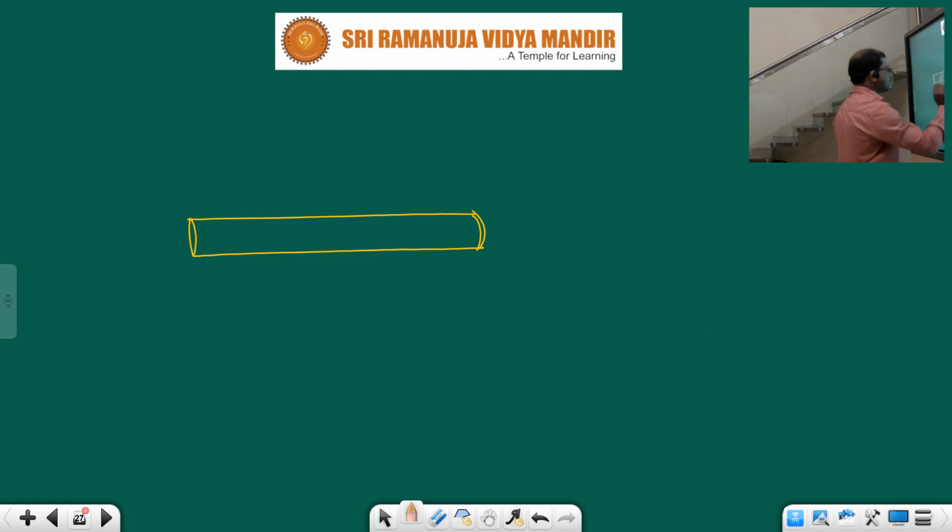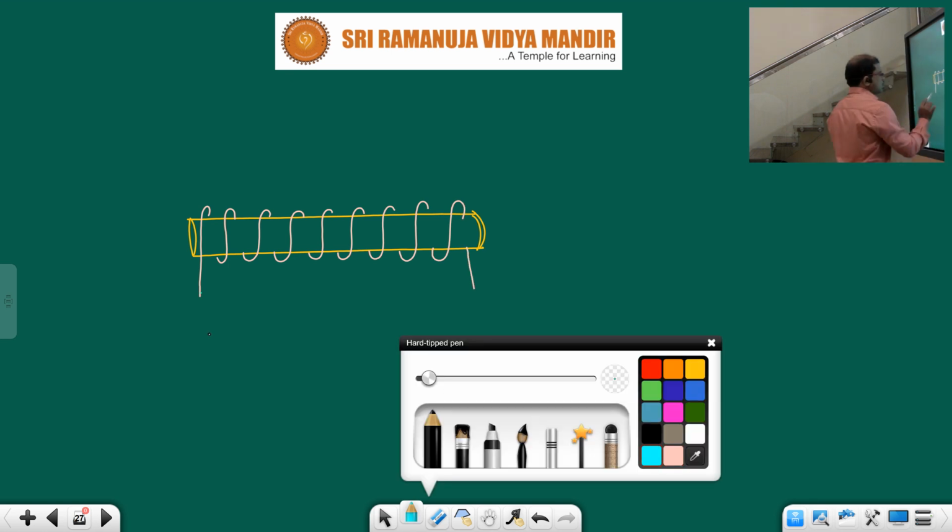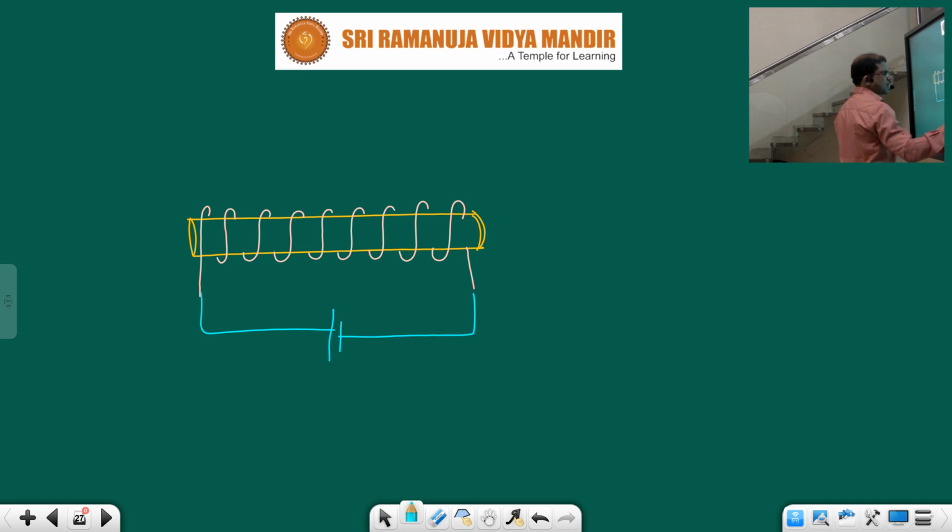I am taking here some plastic, any insulating body. Around this, we need to wind some copper wire, children, in this manner, in a spiral. The winding must be spiral. And we should connect this one to some power source, some battery or a cell.